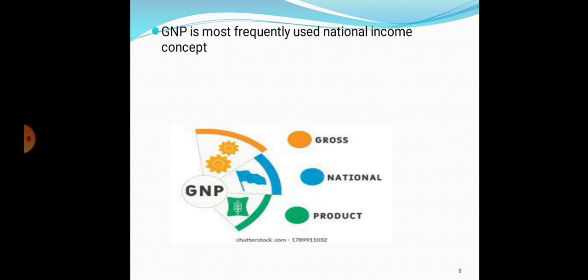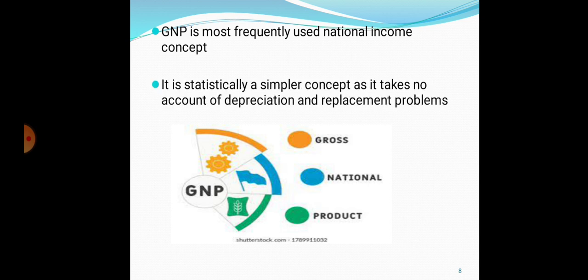Now, GNP is the most frequently used national income concept. It is statistically a simpler concept as it takes no account of depreciation and replacement problems. Depreciation means if there is a loss in the value of an asset, then every year the value of that asset or goods goes on decreasing.